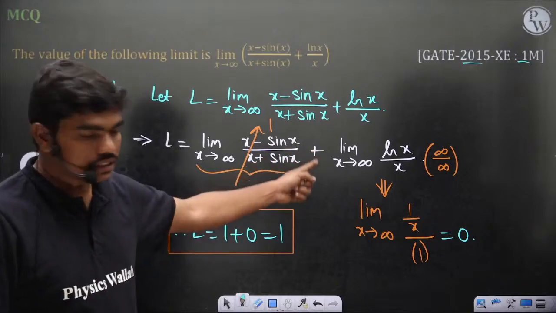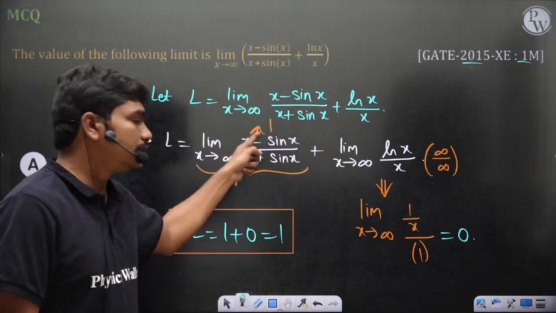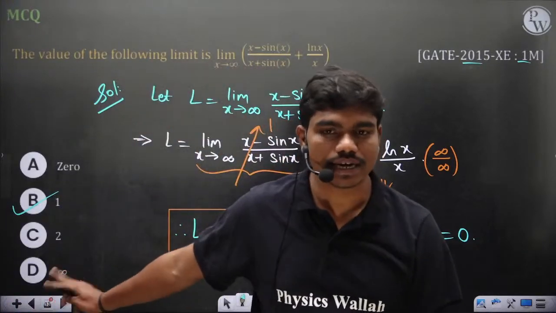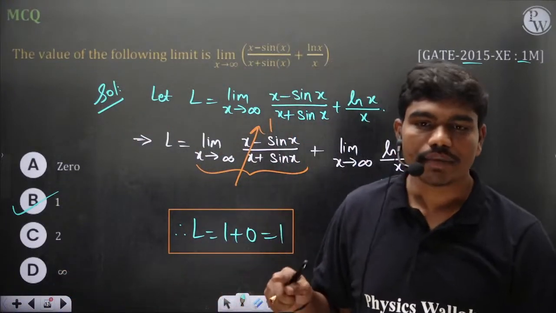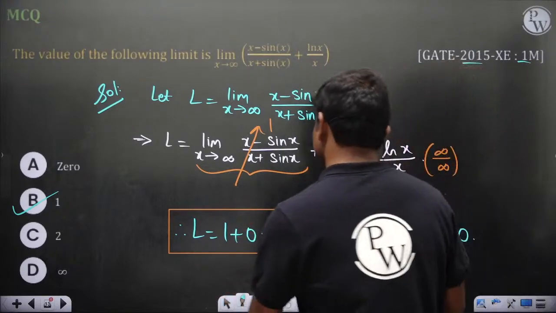Does anyone have any doubt in this first part? Anyway, you might have understood this, it's very straightforward. This limit is 1. You take x common in both numerator and denominator and cancel it, then you have 1 minus limit x tends to infinity sin x by x. You know this value?